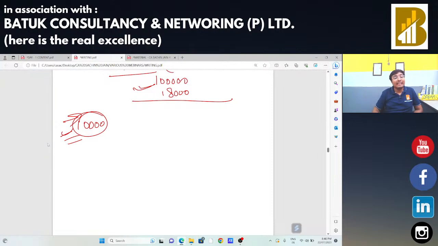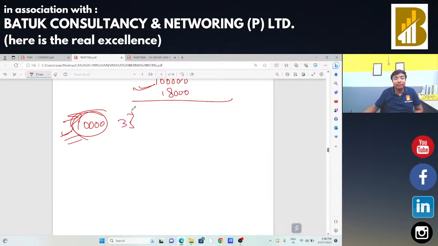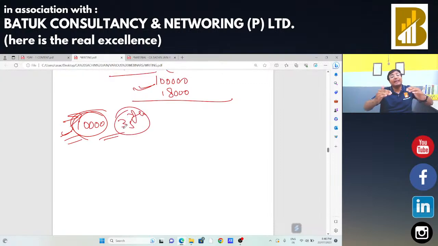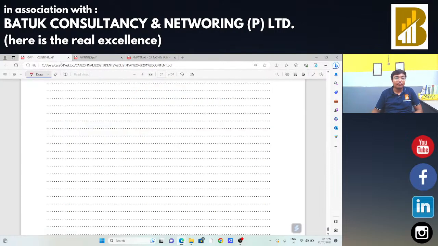So we can say the day this addition happened, suppose after the 30th day, on the 35th day I am going to charge that particular interest of 10,000 rupees. In that case, that 35th day should be treated as your time of supply. The day I added it, that date will be treated as your time of supply. Is that okay, Rajmani ji?